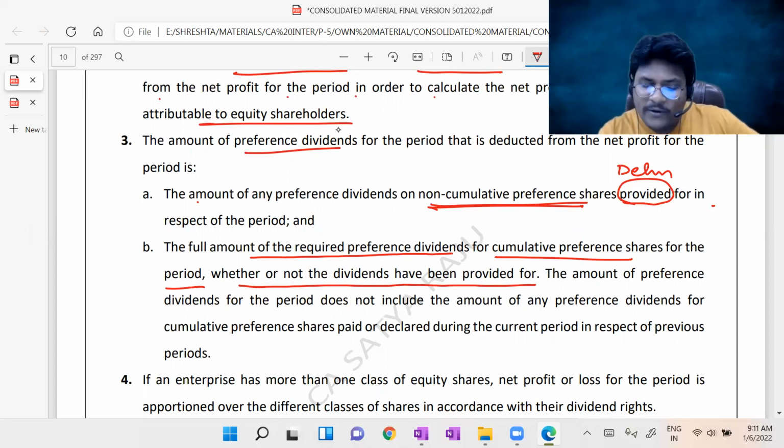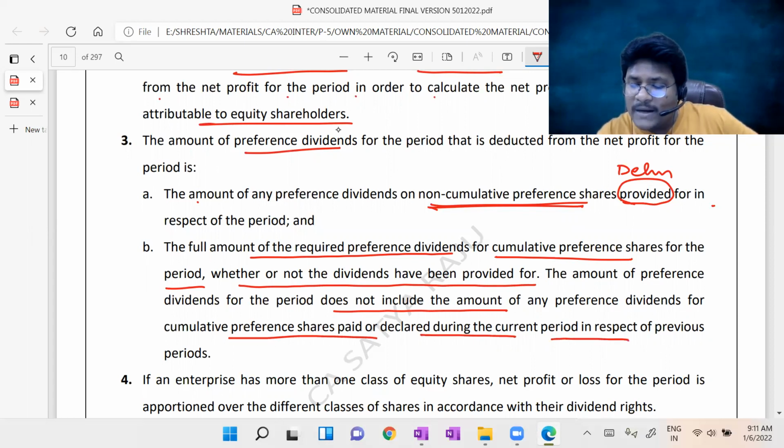The amount of preference dividend for the period does not include the amount of any preference dividends for cumulative preference shares paid or declared during the current period in respect of the previous periods. So what is this last paragraph, sir?